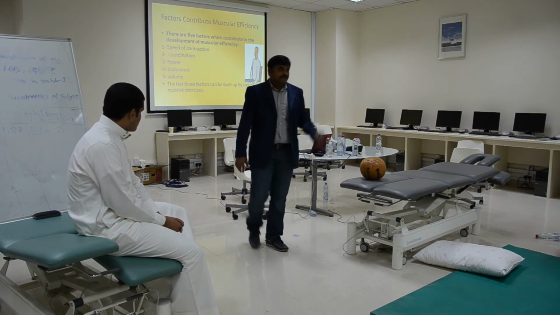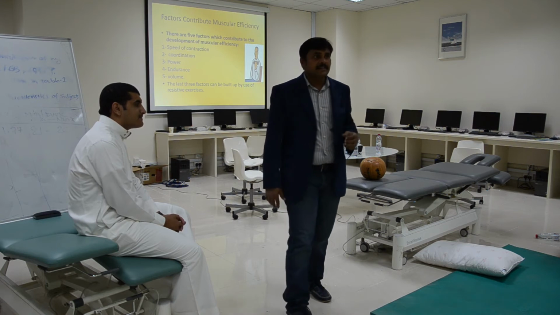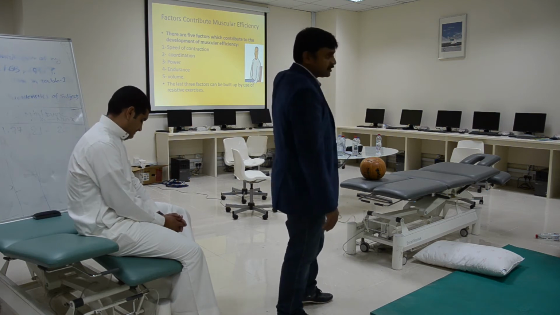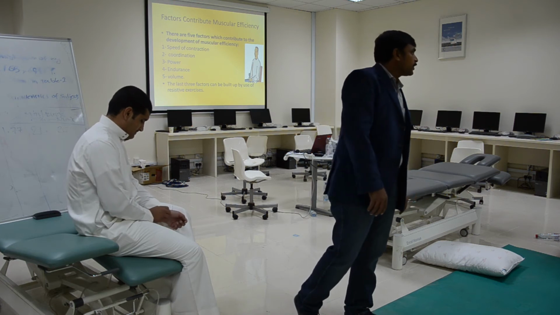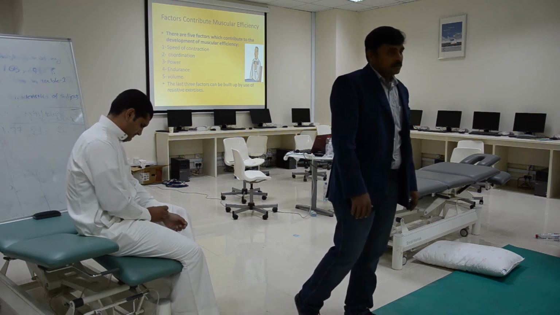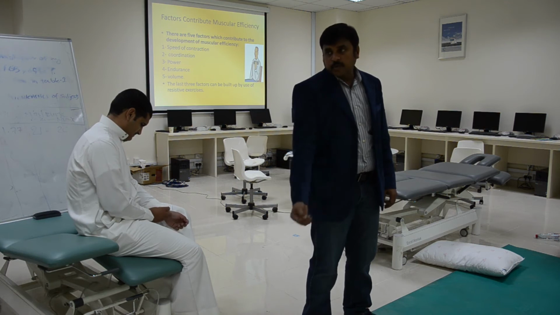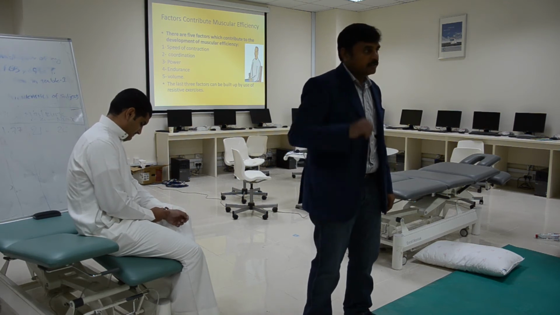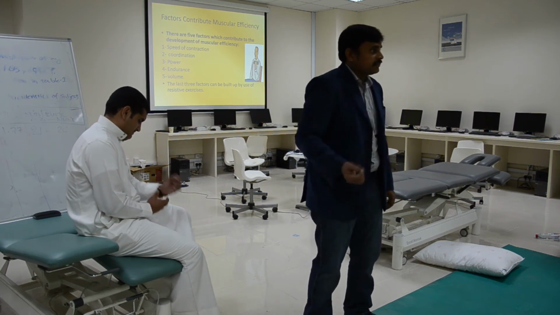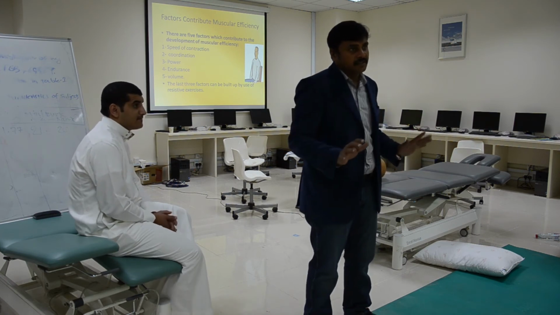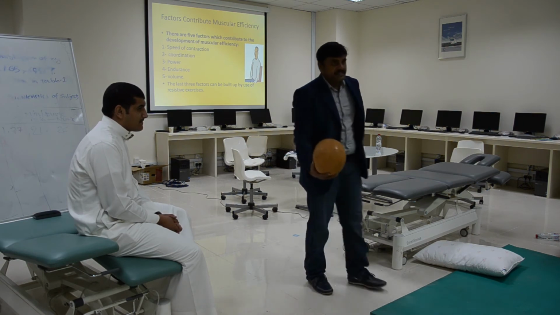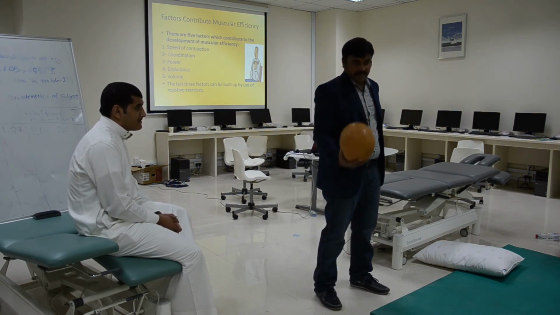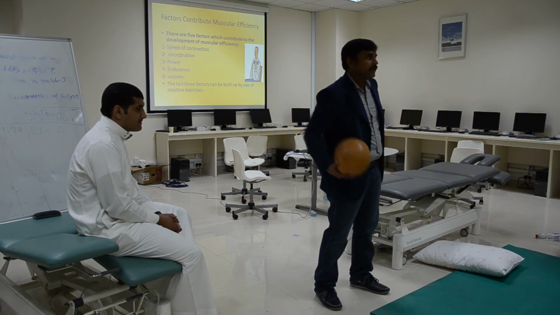Next is what? Speed of contraction, that we have seen. Coordination. What do you mean by coordination? Coordination means doing a movement in a coordinated way. If you are not doing a movement properly, in some different way, the muscle will get affected. For example, now I am doing biceps, maintaining this, 1, 2. Now after 3, you will do like this.